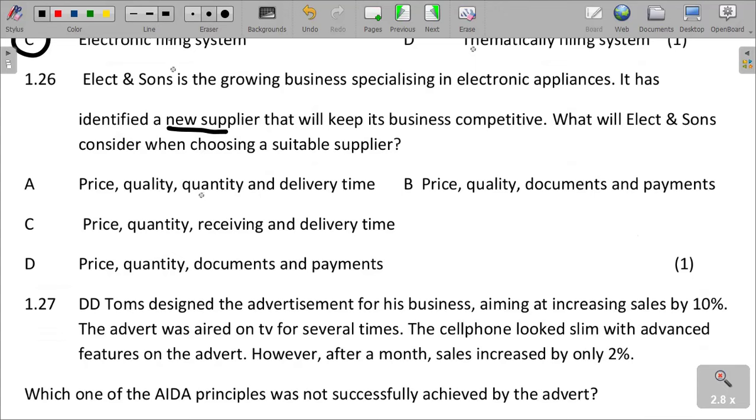What can they consider? Suppliers are based on, we can say, price, which is how much he wants; quality, in terms of the quality of products that he's offering; quantity, to say how big the volumes of the goods that he's going to supply. Delivery time is also very important. The delivery time affects the business. It actually ensures the business does not run out of stock. So as we can see, the best suitable supplier is based on price, quantity, quality, and delivery time, which we can say is option A.